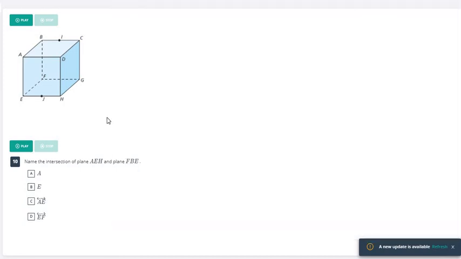So if we're looking at the problem over here, it's asking about AEH, which again is that front of the box, and FBE. So F, B, and E, we're now looking at this left side of this box. So the front and the left, AE is where these two planes intersect, where they meet, where they cross each other. So A and E, and it would be line AE. Any two planes where they intersect, it creates a line.